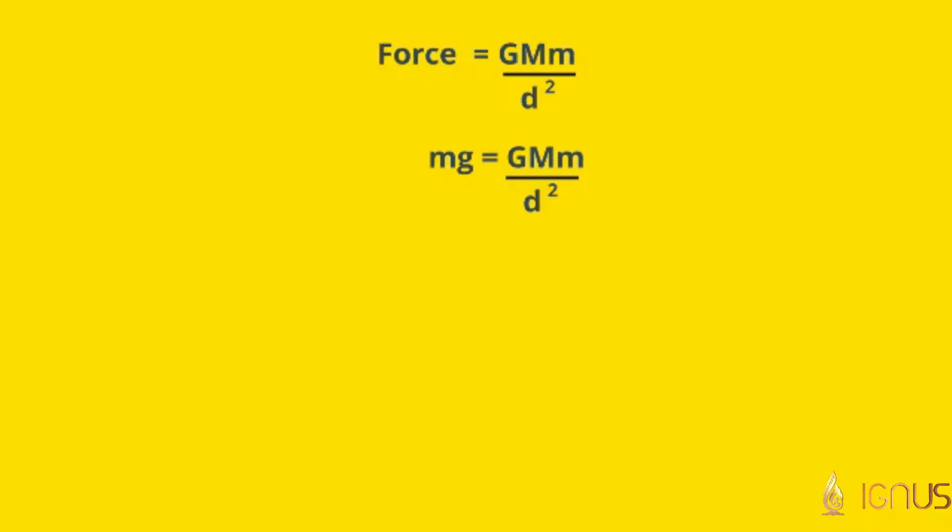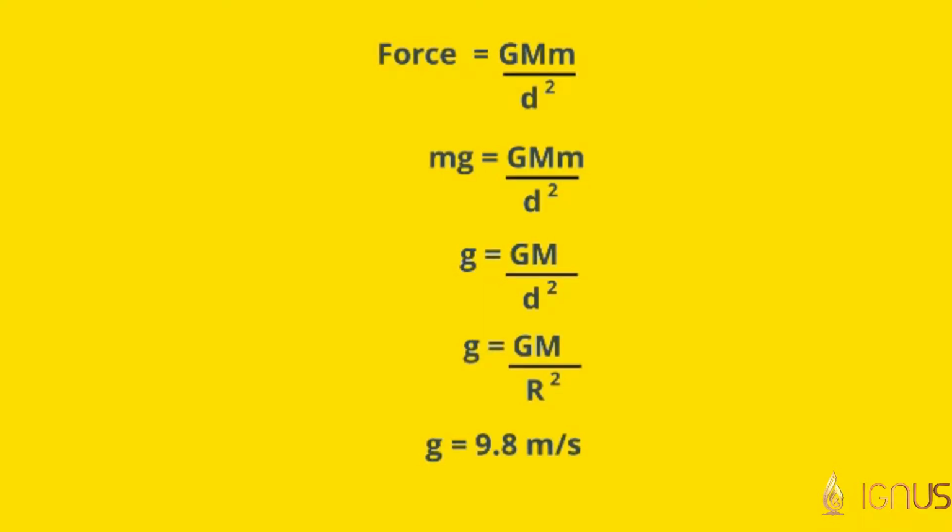Small m gets cancelled, therefore g will be capital G M by d square. For an object near the surface of the earth, d is equal to the radius of the earth. Therefore, g is equal to G M by r square. The value of this is given as 9.8 meter per second square. This g is constant for all objects near the earth.